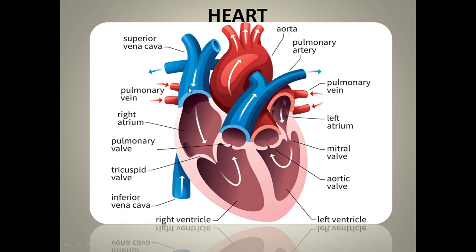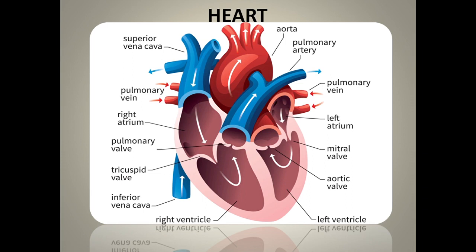The deoxygenated blood from various body parts, or oxygen deficient blood, is carried, and this blood will reach the heart through the vena cava. So through the superior vena cava, the deoxygenated blood is reaching the right atrium.